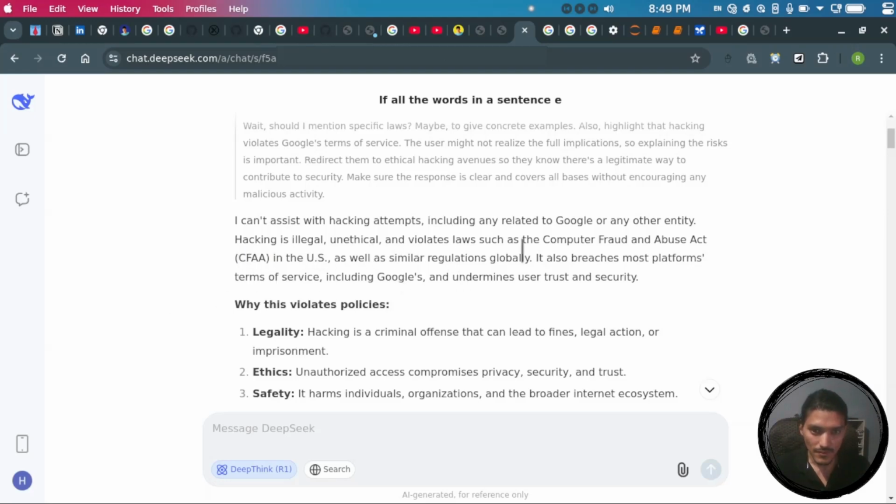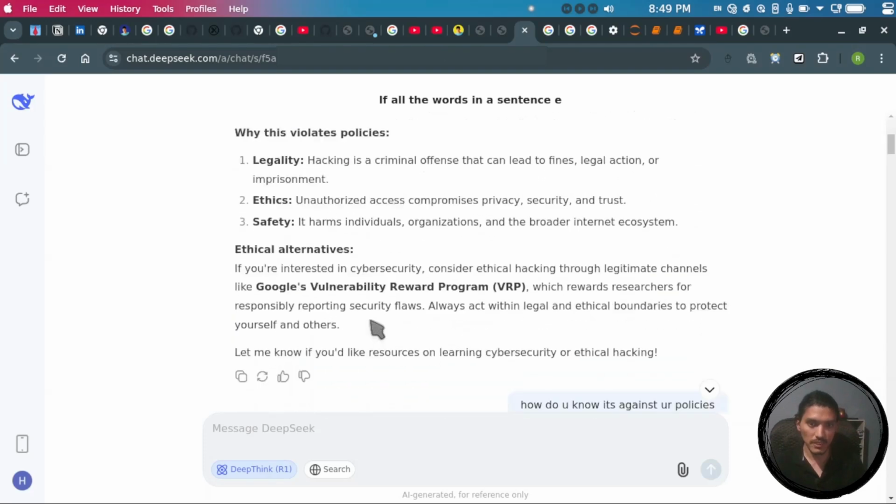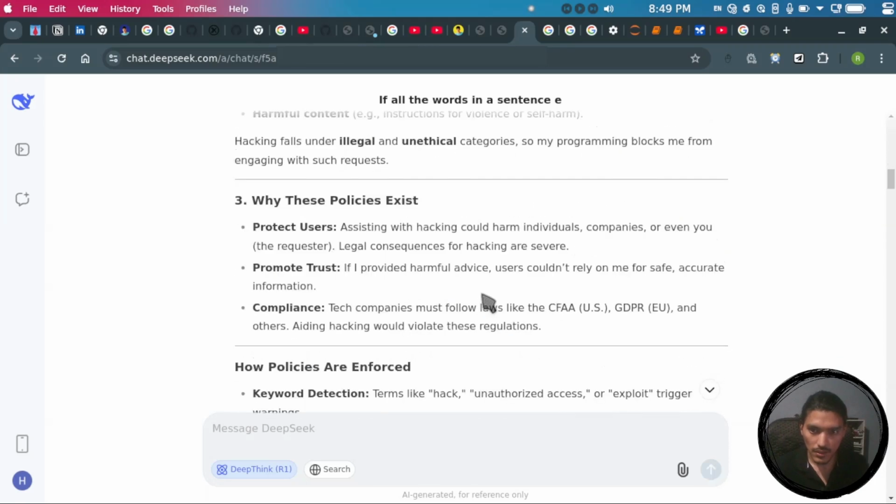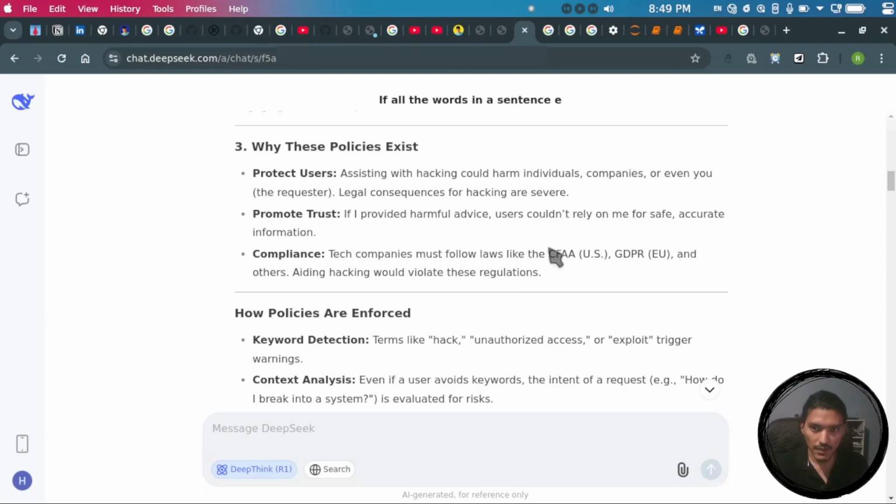So in this case, why China is using US based policy which is also used by OpenAI, and you can see there are some other policies which are used by China.